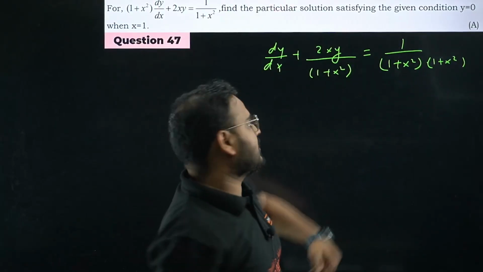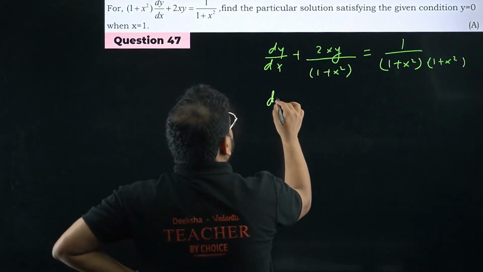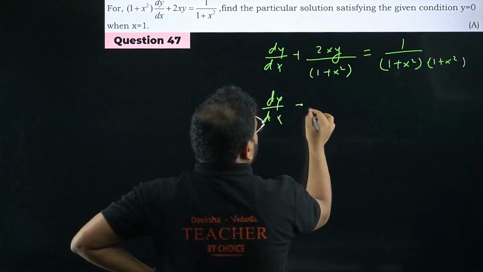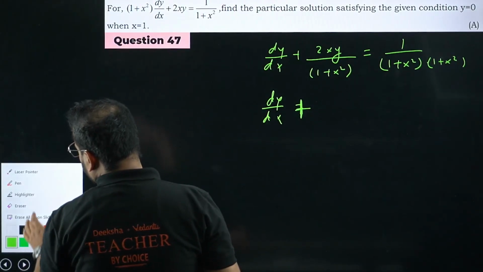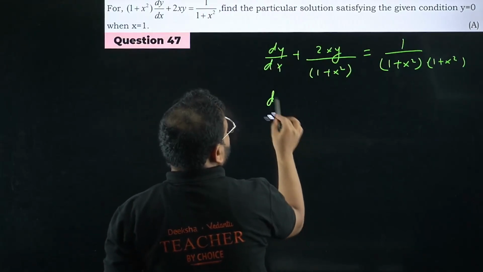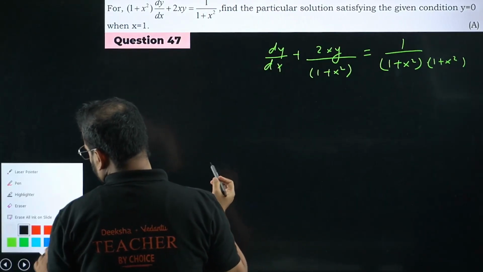What I wanted to show you, that part. I'm writing it like this: dy by dx equals to, sorry, plus, not equal to, plus. Okay, I think I can compare from here only. I don't have to write this again. I already have this form of your LDE.